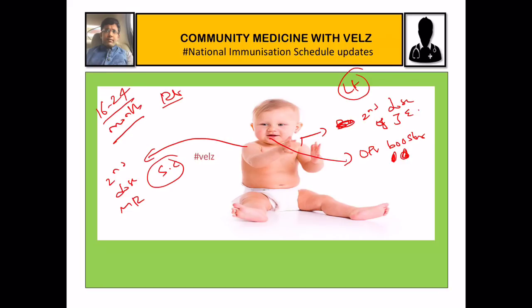Next we will also give DPT booster. So DPT booster 1, it is given at between 16 to 24 months. Maximum age is till 7 years of age it can be given, because after 7 years of age the incidence is also less, and after 7 years the complications due to pertussis is high. The complications due to pertussis component is high after 7 years of age. So the maximum age we are giving is still only 7 years of age if a child has missed the dose at 16 to 24 months. So where we will give? We are giving it in the anterolateral aspect of left thigh.